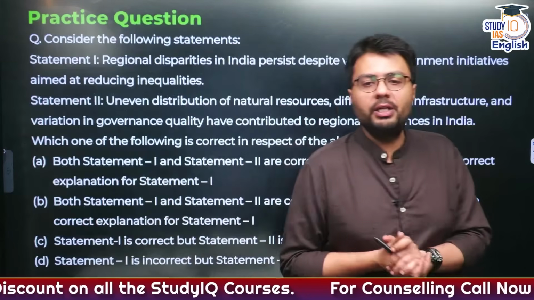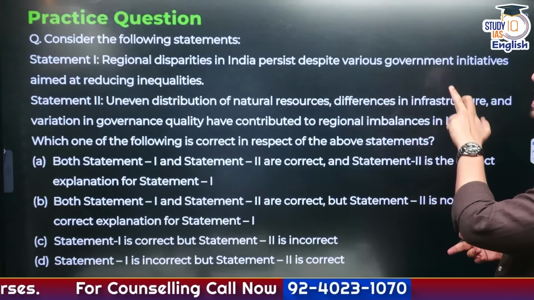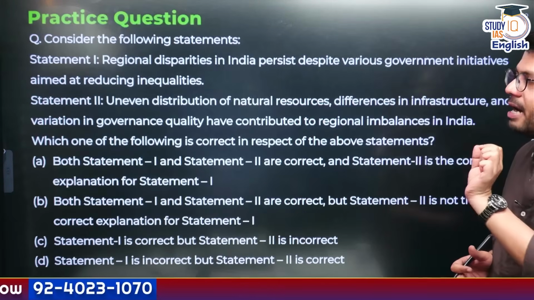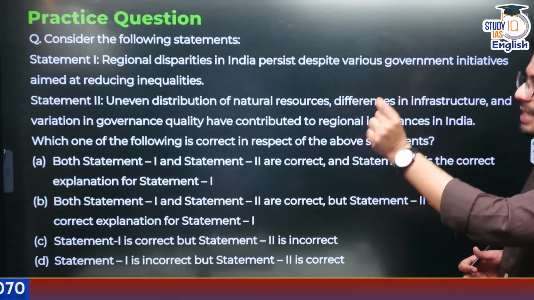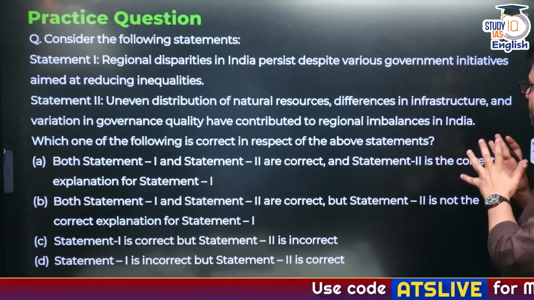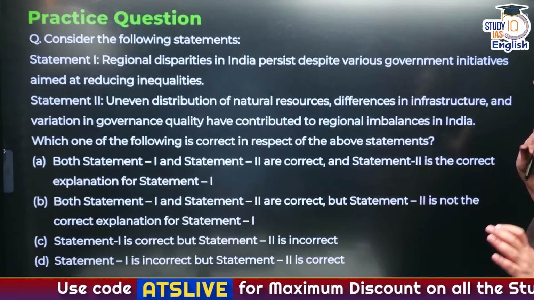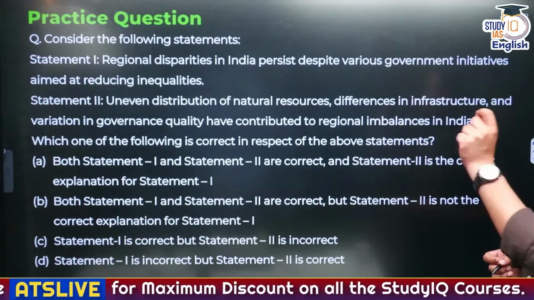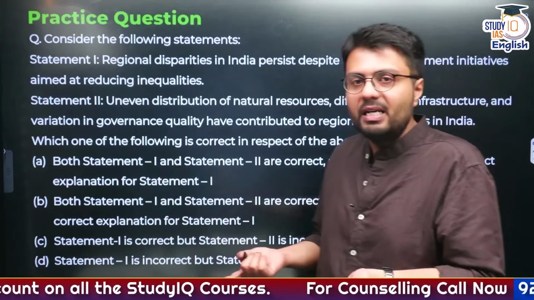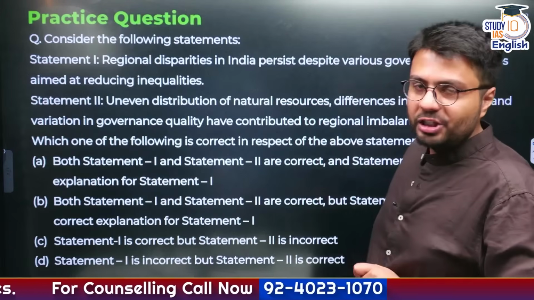And another question is a two-statement question. First statement states regional disparities in India persist despite various government initiatives aimed at reducing inequalities. Second statement, uneven distribution of natural resources, differences in infrastructure, and variation in governance quality have contributed to regional imbalances in India. What do you feel about these two statements? Are these two correct? Are some of them incorrect? What do you feel about it? Please also let me know in the comment section, okay?